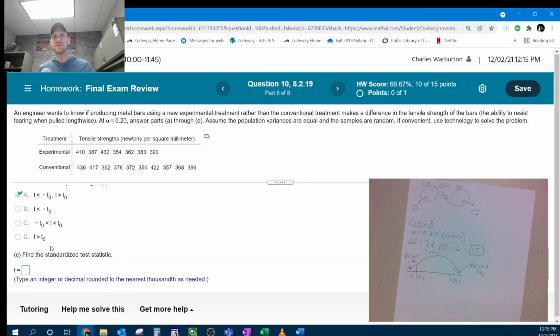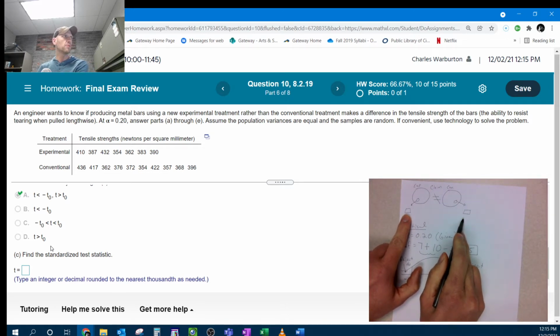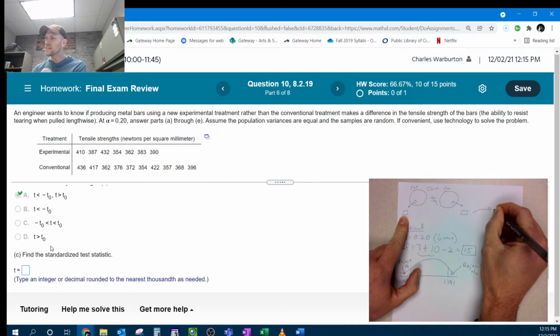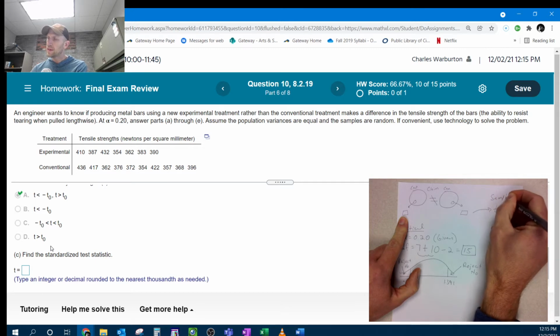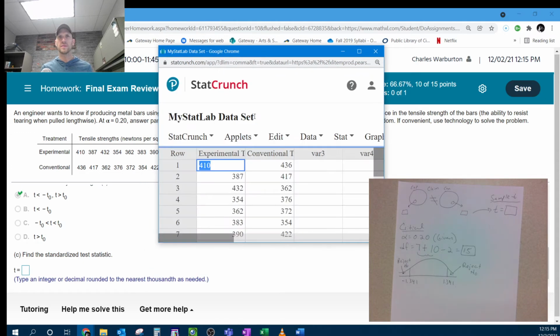And now let's find from our samples how we can take those samples and convert the sample into a t-statistic. Take our sample t-statistic. Well, let's upload our sample into StatCrunch. Here it is.